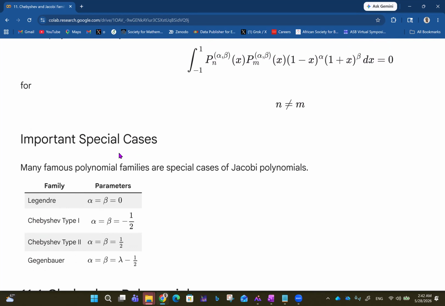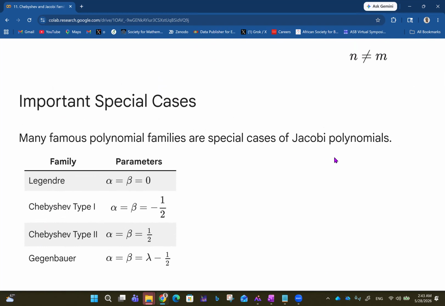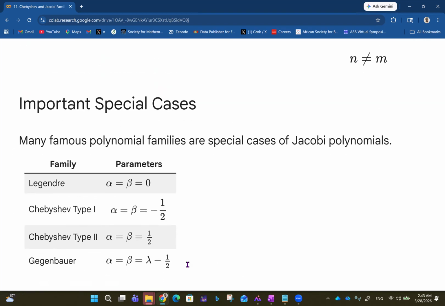Important special cases are as follows. Many famous polynomial families are special cases of Jacobi polynomials. For instance, Legendre is the special case where α and β are equal to 0. Chebyshev type 1 is the case of Jacobi where α and β are both minus half. Then Chebyshev type 2 is when α and β are both equal to half. Then Gegenbauer where α and β are equal to λ minus half. So those are important special cases.